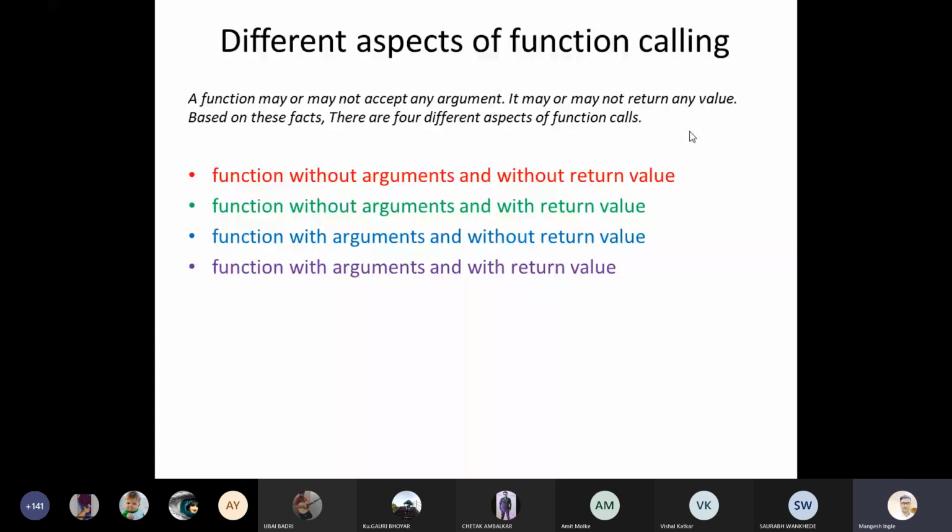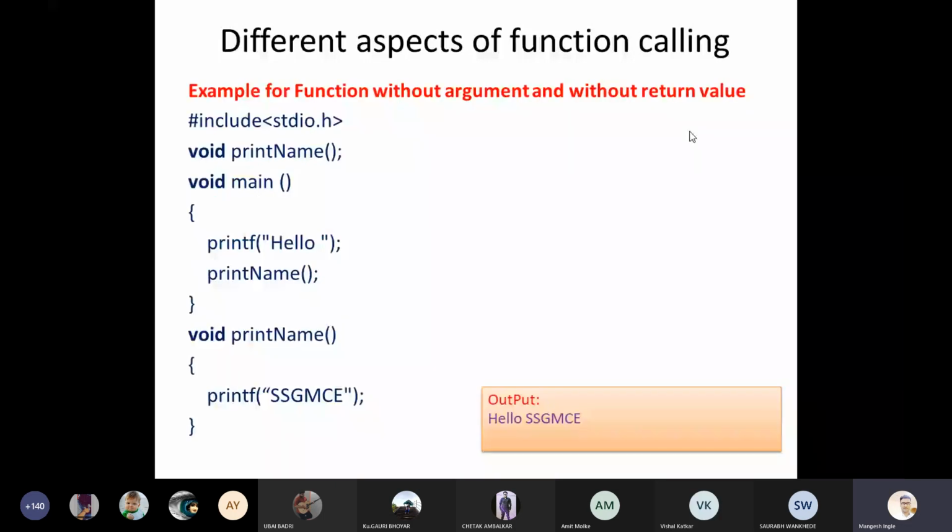Okay, so function without arguments and without return value. Just concentrate. You can see one simple program example on your screen. Here we have created one function, and that function name is print name.